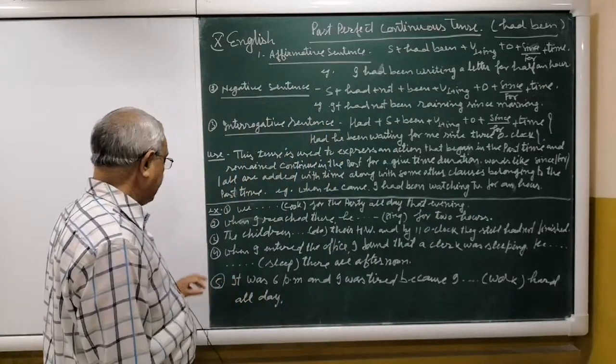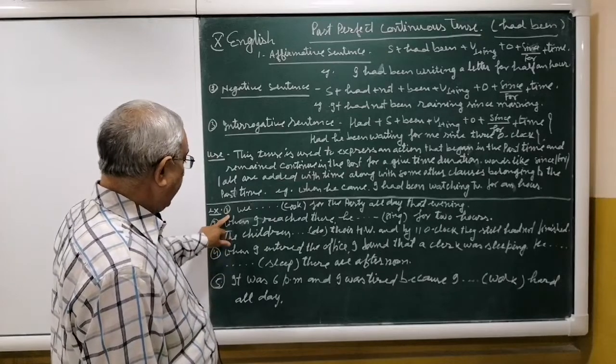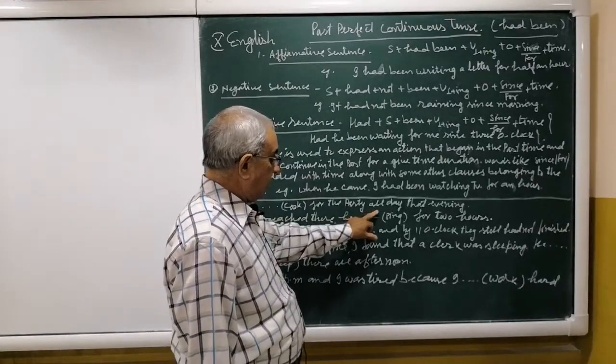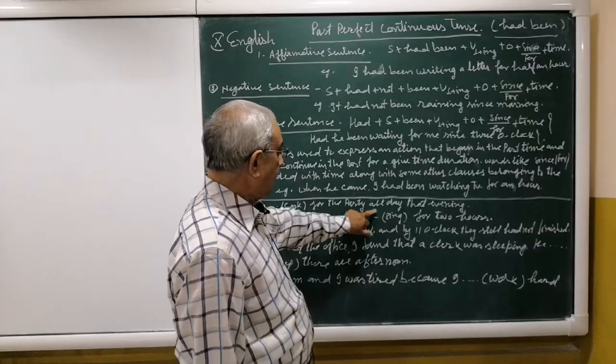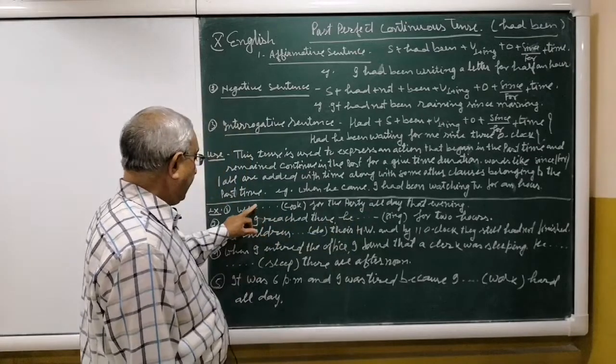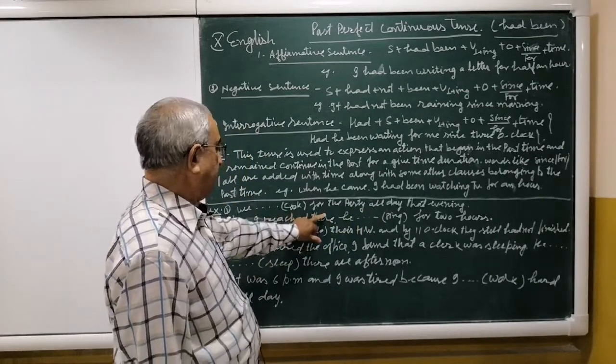Now see the exercise. These are some sentences. These are 5 sentences. In the first sentence, we cook for the party all day. That evening, all day is our time duration. So this sentence will be filled by had been plus ing form. So we had been cooking for the party.